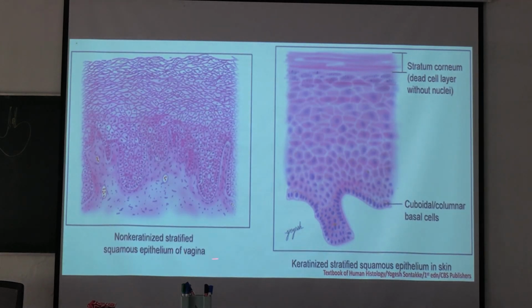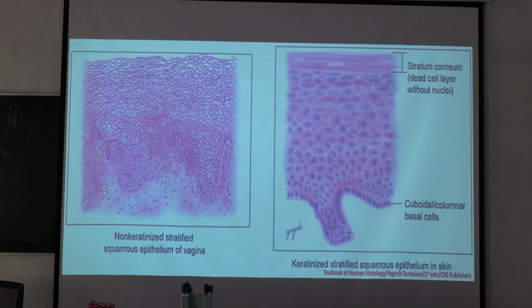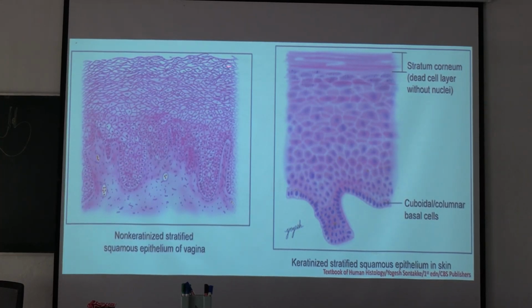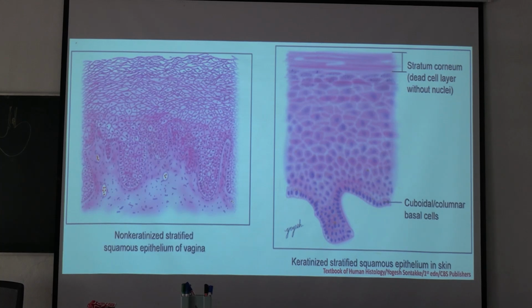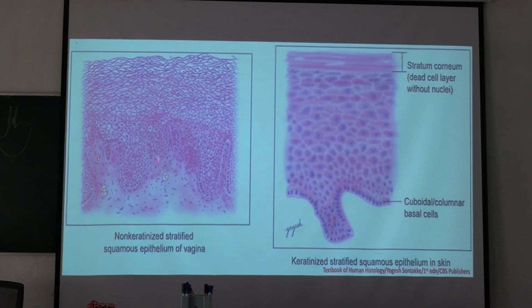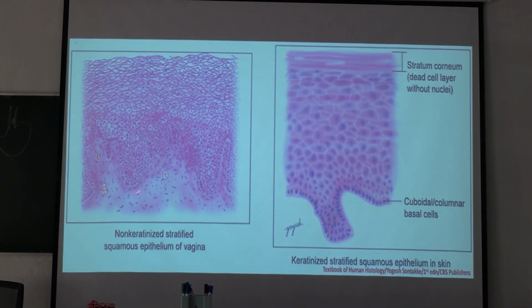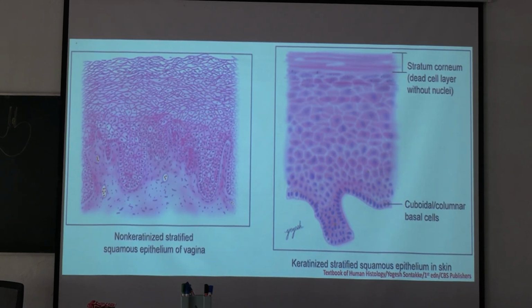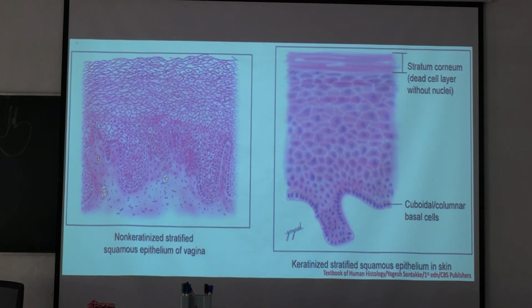This is non-keratinized stratified squamous epithelium of the vagina. All the layers have nuclei extending up to the surface layer. Surface cells are flat, and this is the basement membrane, the pink line. Over it the cells are cuboidal or columnar. And here this is keratinized stratified squamous epithelium. Like this you will see under the microscope.